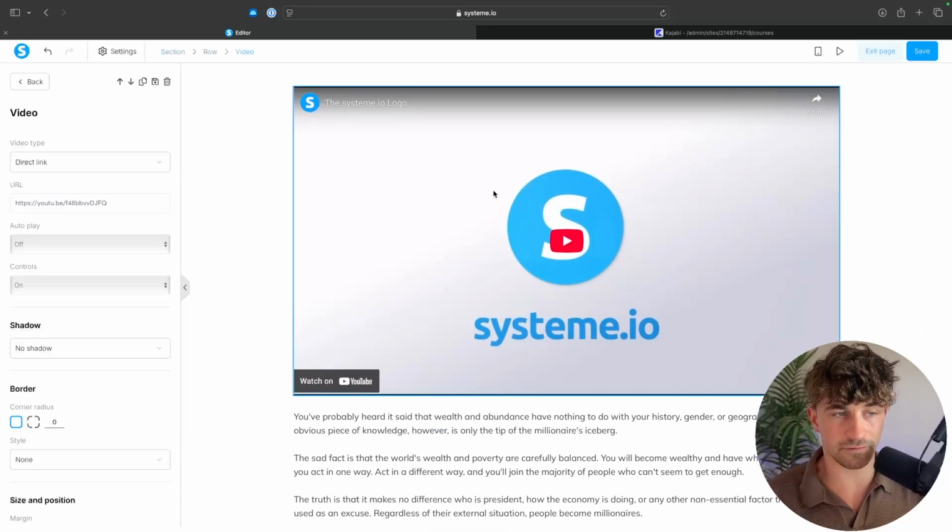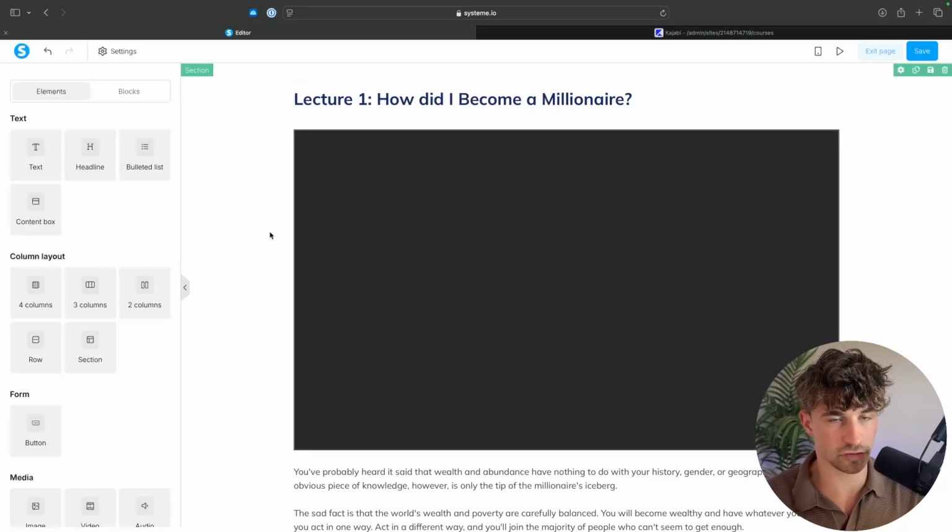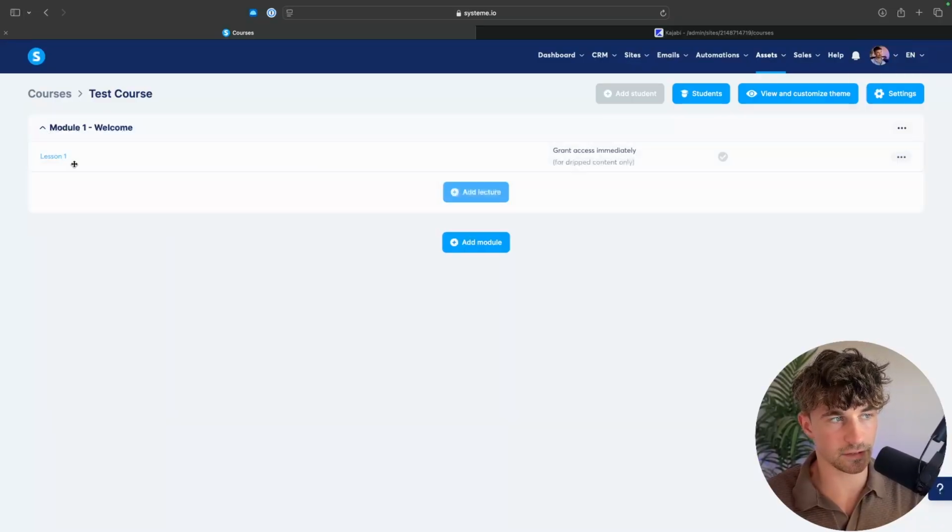For the videos, these are very easy to replace. So we can just click in, choose if we want to link from a YouTube video, if we want to upload our own file to have the course footage in here. Then once we are done, we can click on save, go down and continue to add lectures and modules.